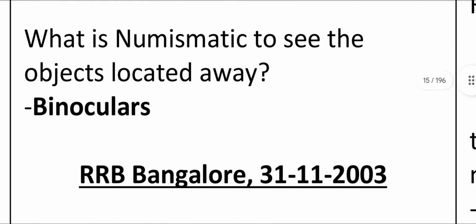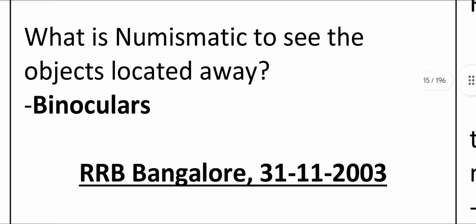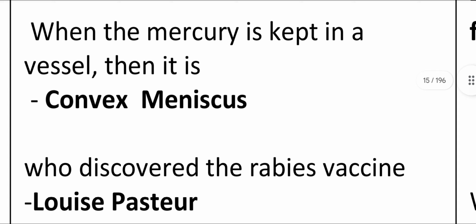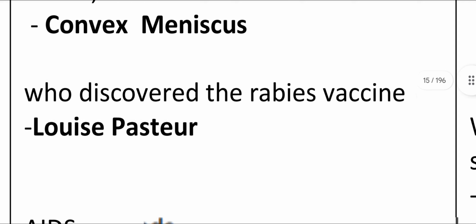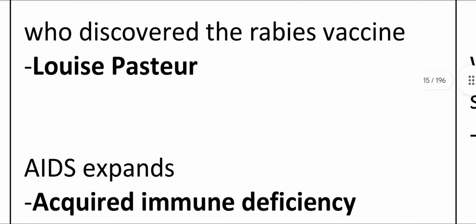What is a telescope? To see objects located far away. Binoculars. When mercury is kept in a vessel, it forms a convex meniscus. Who discovered the rabies vaccine? Louis Pasteur.